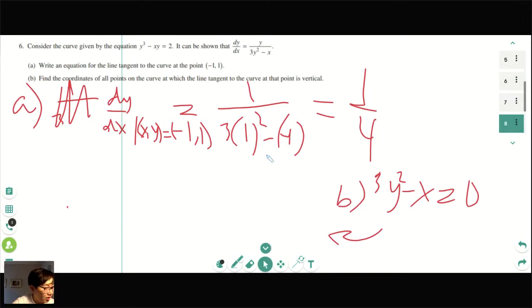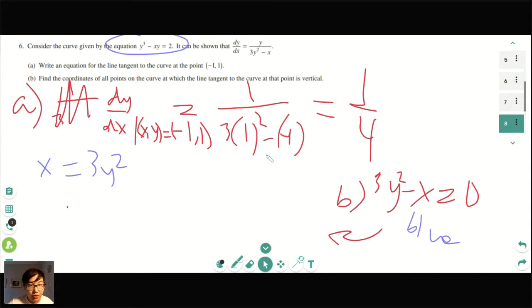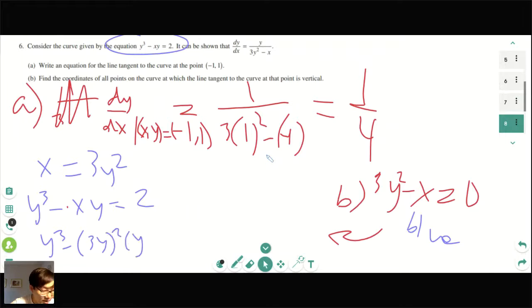I'm going to do the work in blue. So then I know that x equals 3y squared, right? And they say above here, consider the equation y cubed minus xy equals 2. So then we can write y cubed minus xy equals 2. We can substitute the x as 3y squared. So y cubed minus 3y squared times y equals 2.